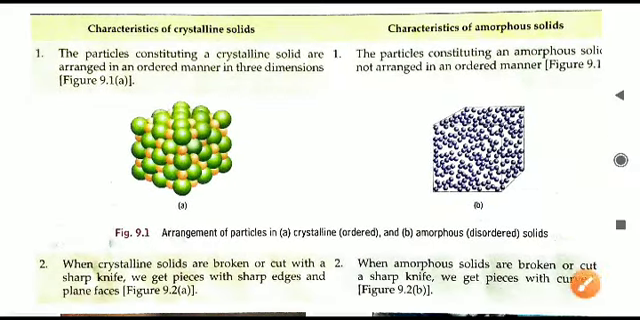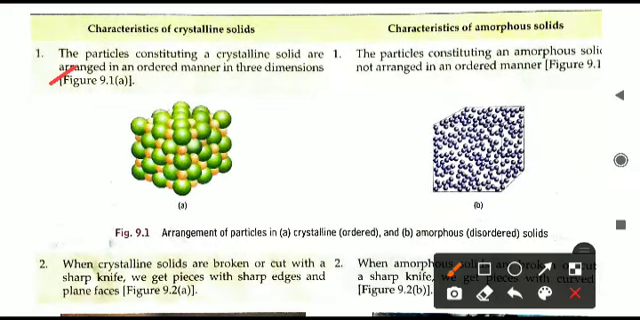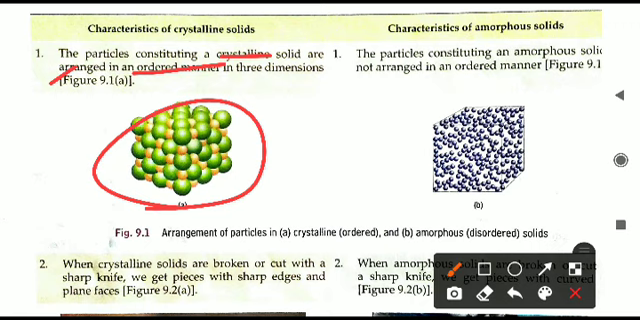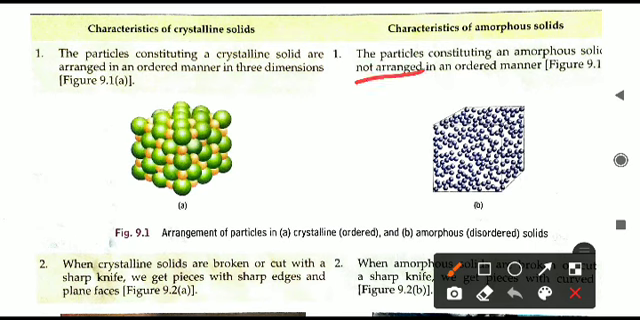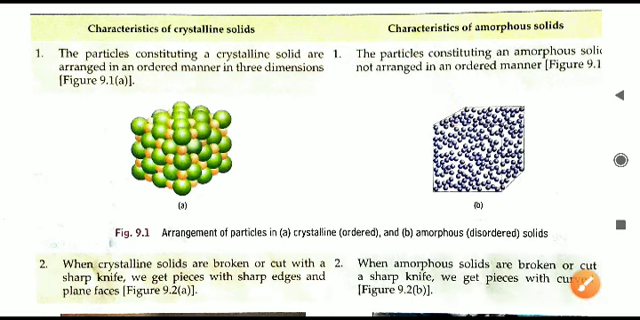Crystalline solids and amorphous solid characteristics we'll see. First, the particles constituting a crystalline solid are arranged in an ordered manner. That is why they have a fixed shape. Sugar crystals, as an example, have a fixed geometrical shape. Why is this geometrical shape there? Because the particles are arranged in an ordered manner. Like you can see in this diagram, particles are properly arranged. But if they are not arranged in a proper manner, and any particle is simply present anywhere, then it is an amorphous solid.